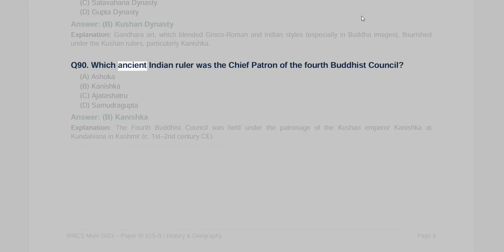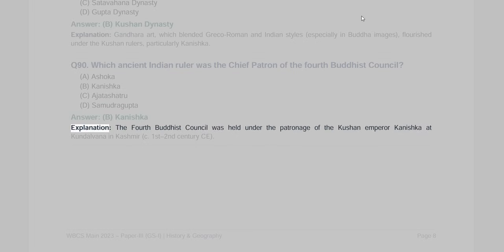Q90. Which ancient Indian ruler was the chief patron of the Fourth Buddhist Council? A. Ashoka, B. Kanishka, C. Ajatshatru, D. Samudragupta. Answer, B. Kanishka. Explanation. The Fourth Buddhist Council was held under the patronage of the Kushan Emperor Kanishka at Kundalwana in Kashmir, c. 1st to 2nd century CE.